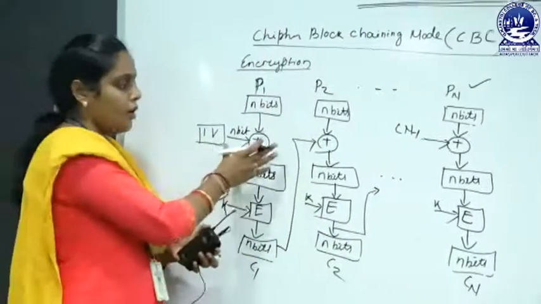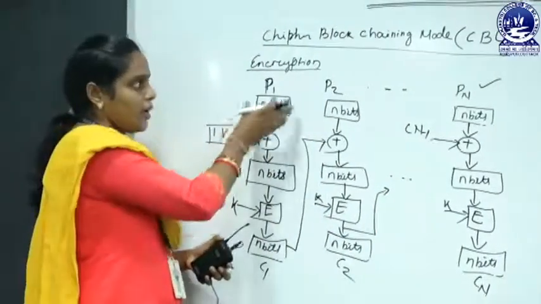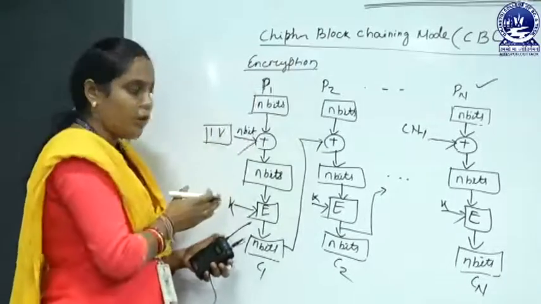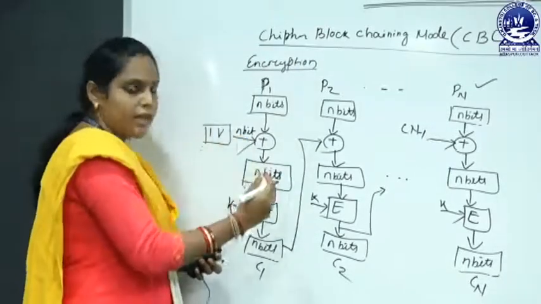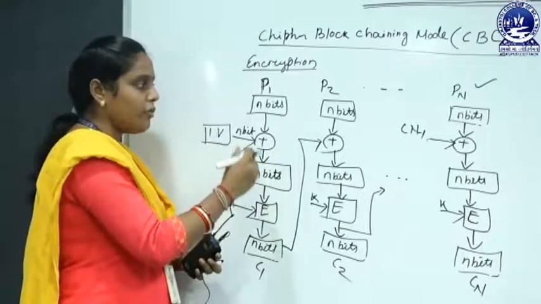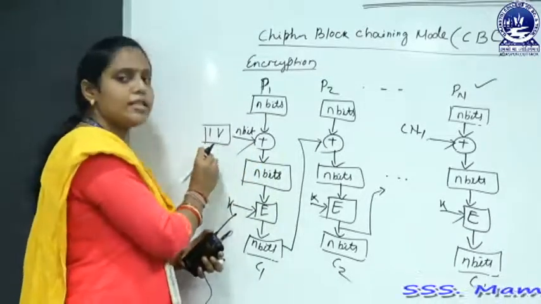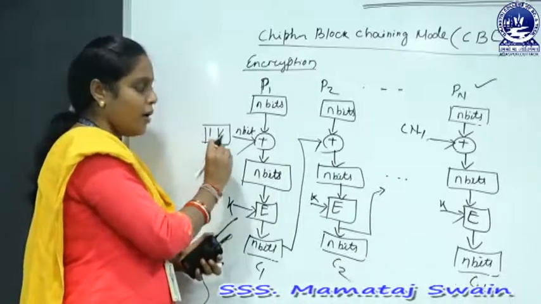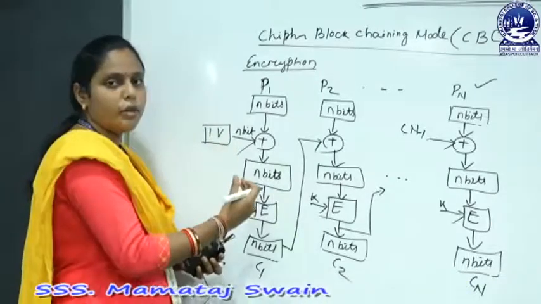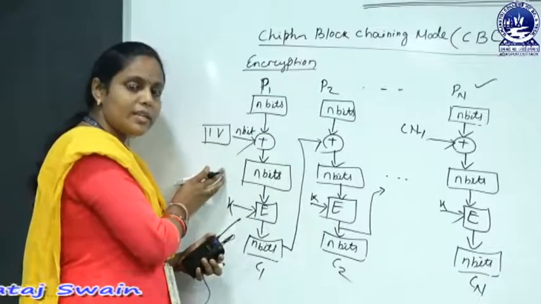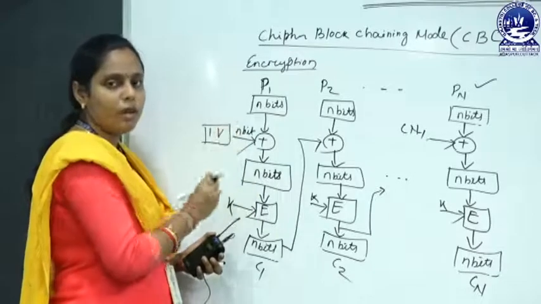Now look at here, in this cipher block chaining mode, each step or each block, when we encrypt the first block, here we use the initialization vector and perform the exclusive OR operation of this initialization vector with our first block of plain text.